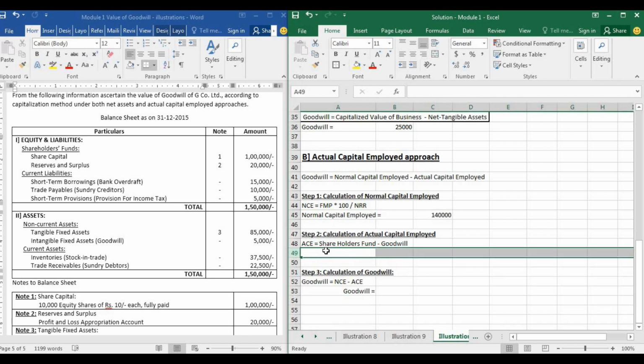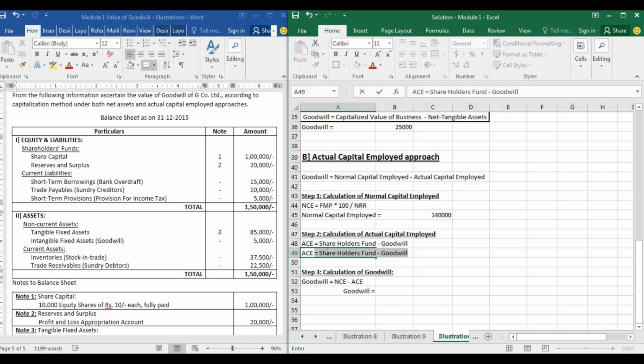How will we find that out? We are going to take the shareholders fund and we are going to subtract goodwill from it. So AC is equal to shareholders fund. Shareholders fund comprises of share capital and reserves and surplus.